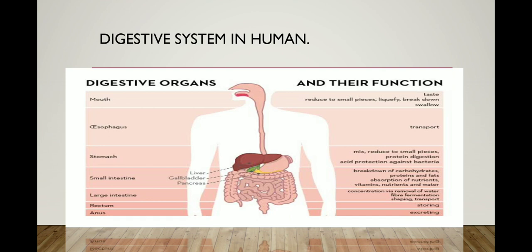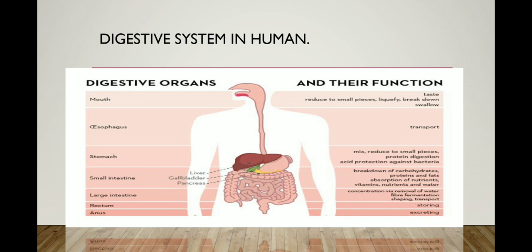When the food goes into the esophagus, there is one process done there, which is called peristalsis. Peristalsis is just a rhythmic contraction and relaxation process in the muscles of the esophagus. This is called peristalsis. The peristalsis process helps the food go down towards the stomach.